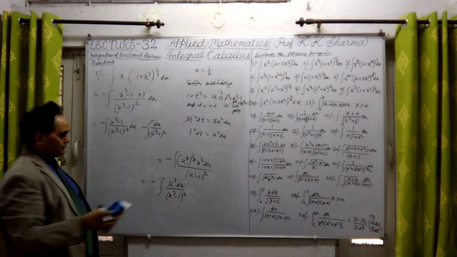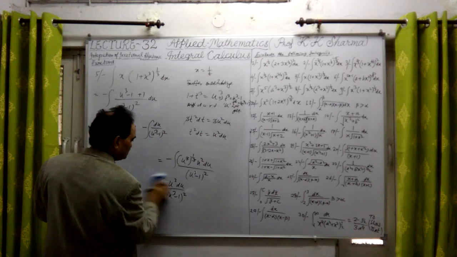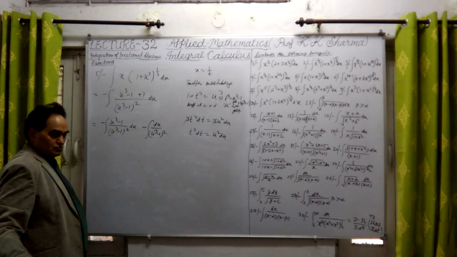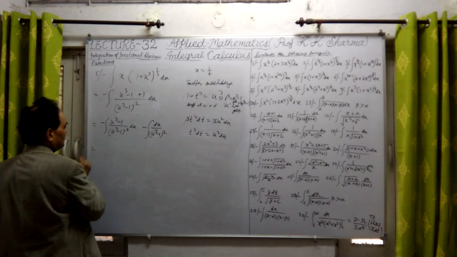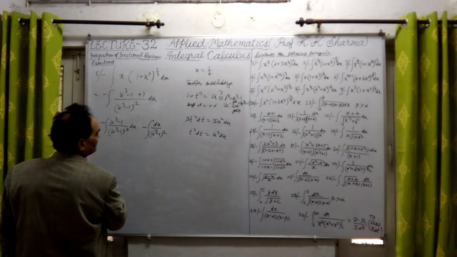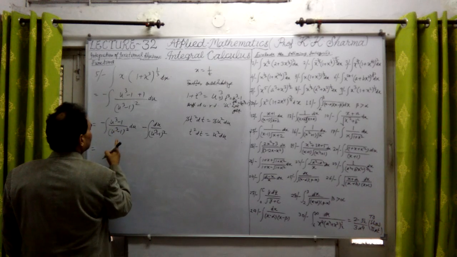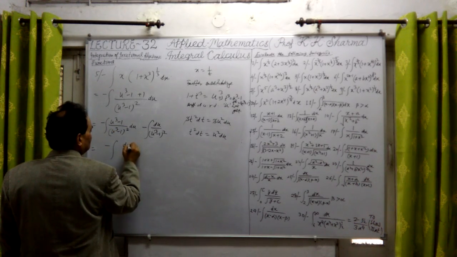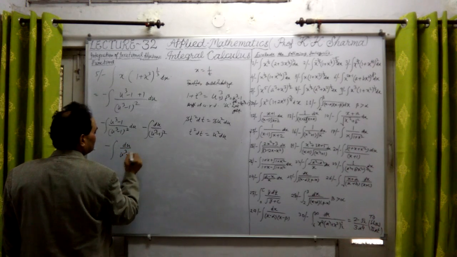Okay, so this is this value. Now let me solve it further. So what do we get here? In the first situation, we have obtained only minus sign du upon u cube minus 1.